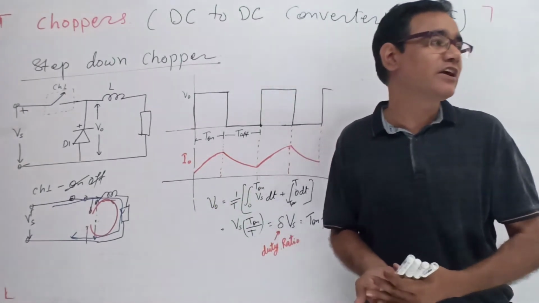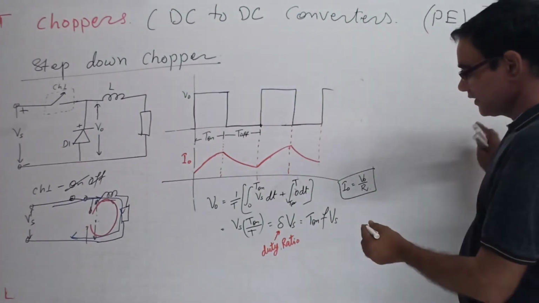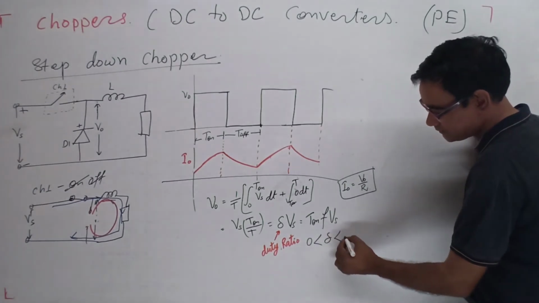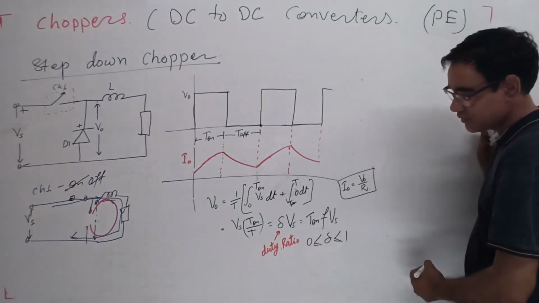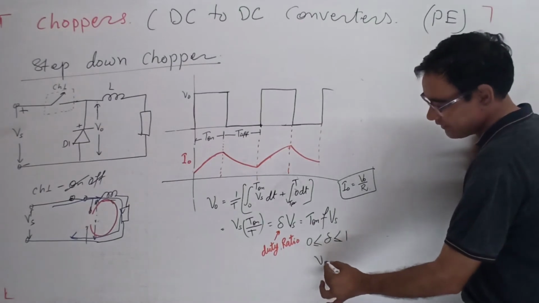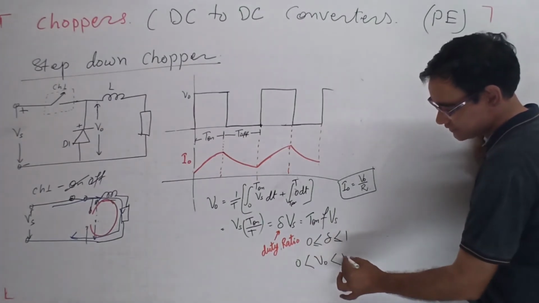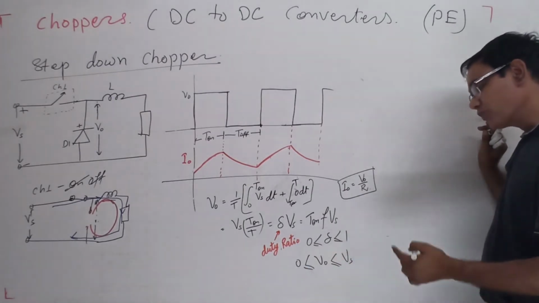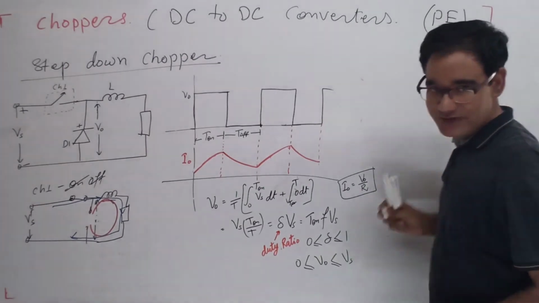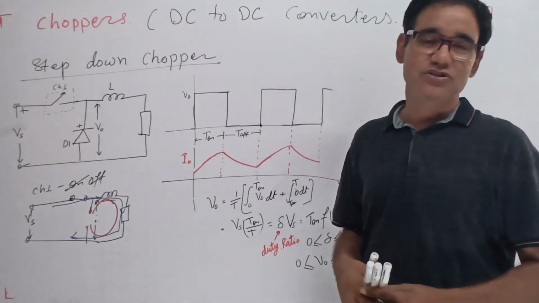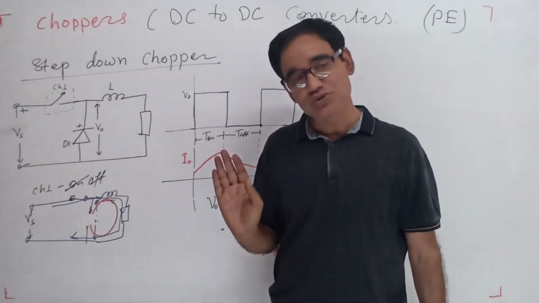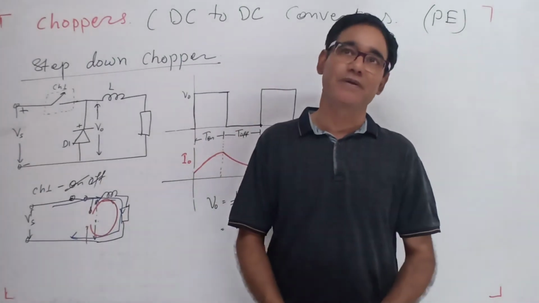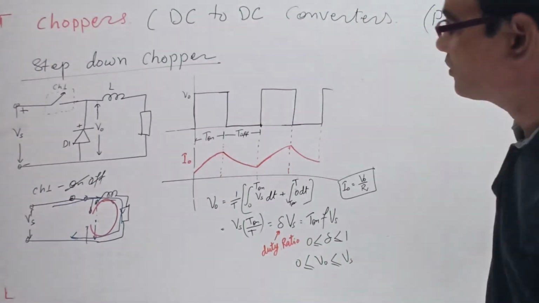So the duty ratio delta varies from 0 to 1, and the output voltage will vary from 0 to Vs. The output voltage is never higher than Vs. It is less than or equal to Vs. That's why it is known as a step down chopper.